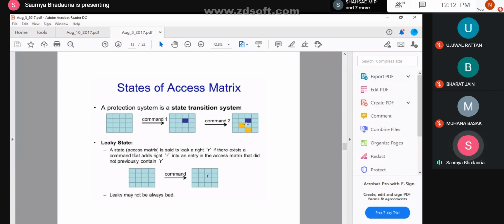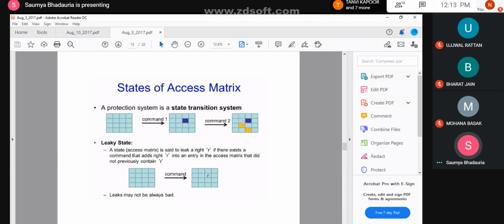So when I'm transferring the write to this, there is a possibility that the read gets transferred for this particular user, or the read gets transferred for any different file for a different user. If only this and this would have occurred, it would have been correct. However, while transferring this, the read write got transferred into a different cell which neither belongs to that particular user nor to that particular file. This situation is referred to as a leaky state.